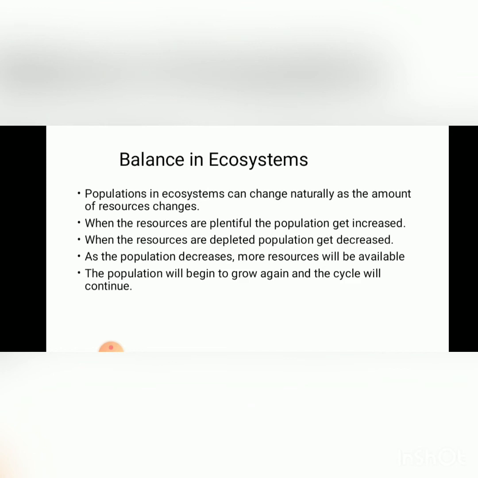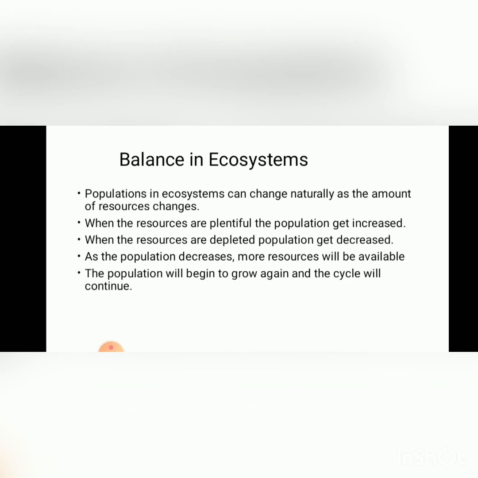As the population decreases, more resources will be available and the population will begin to grow again, and the cycle will continue. It's a cyclic process. Through this cyclic process, nature keeps the balance in the ecosystem. You know that populations in the ecosystem can change naturally as the amount of resources changes.